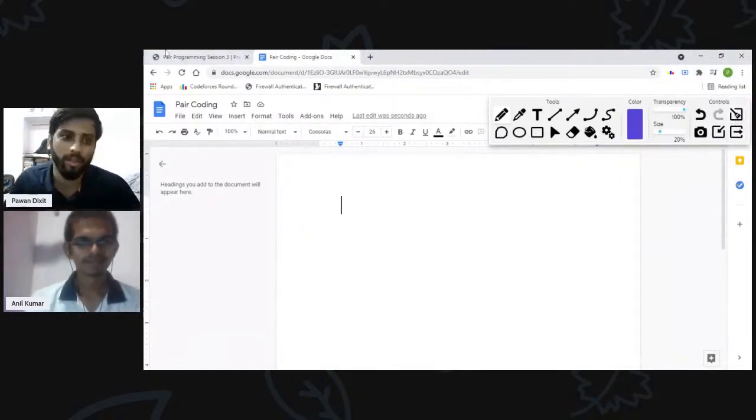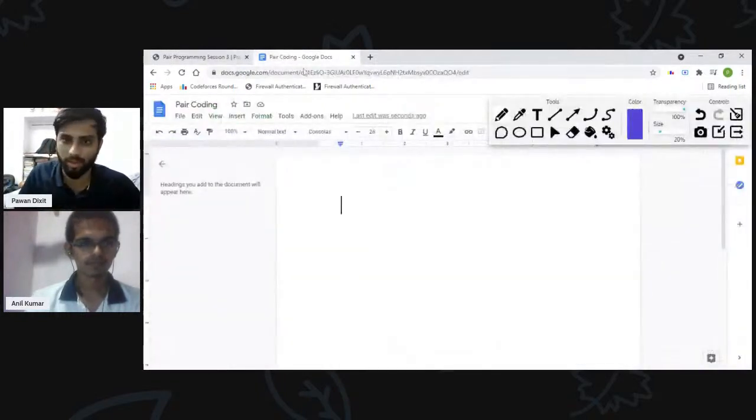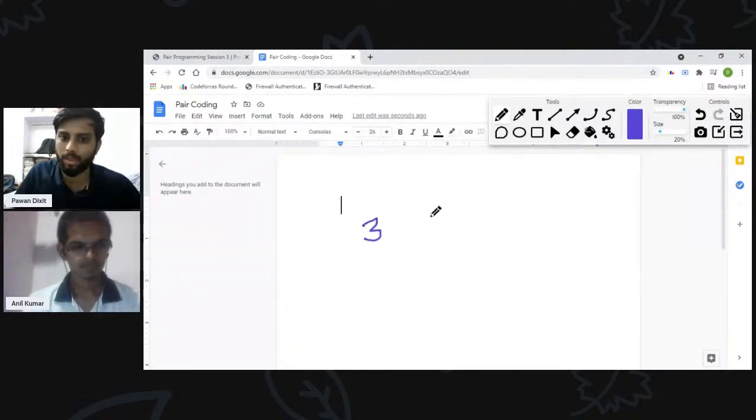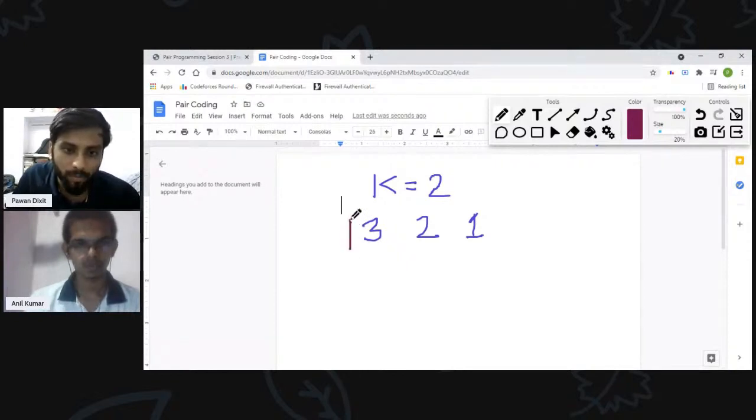So we are given the array which is 3, 2, and 1, and the value of k is 2, right? Yes. The value of k is 2. So here we have to find the total number of subarrays with maximum element greater than 2.